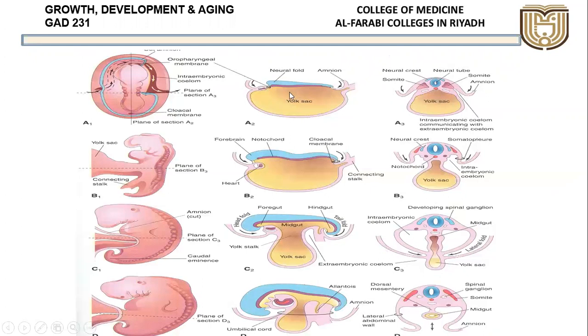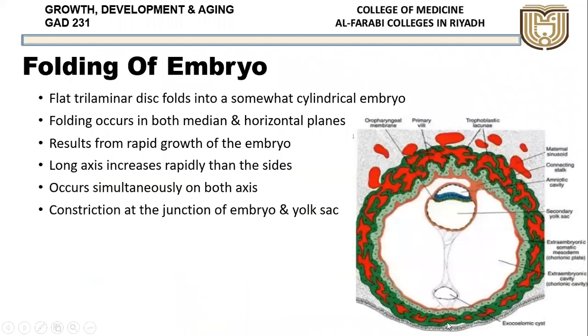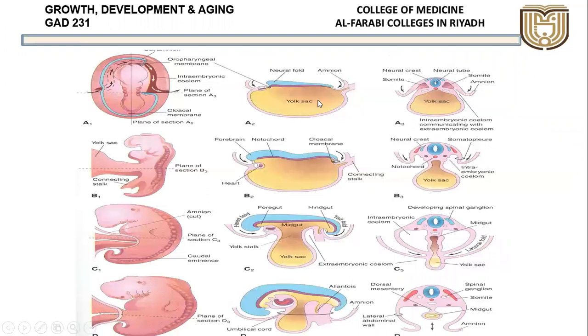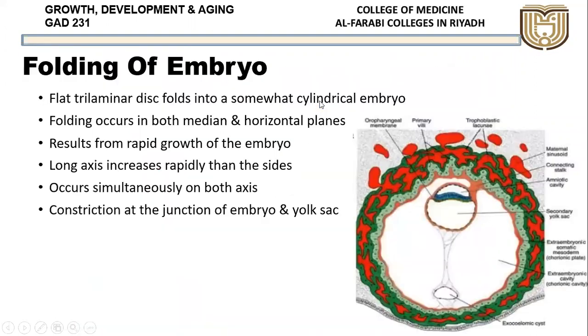Okay, so this view is when you see it from above, this is how it looks. If you take a section at this level and see from the side, this is how it looks, the head end and the tail end. It starts folding. Okay, if you take a cross section and see from behind, this is how the side ends start folding. So you have to slightly start imagining how these things take place. But we'll stick to this picture, and in the same way we will start going through.